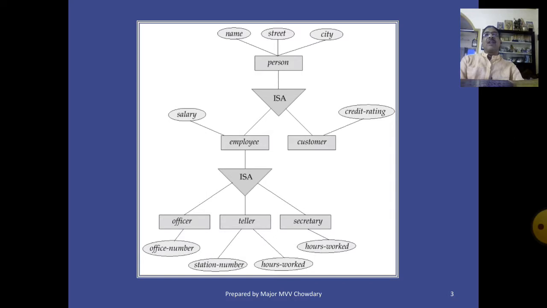The next level: officer, teller, and secretary are subclasses. Employee is the superclass. Officer is an employee. Teller is an employee. Secretary is an employee. In a similar manner, we can explain this also. That is the is-a relationship.